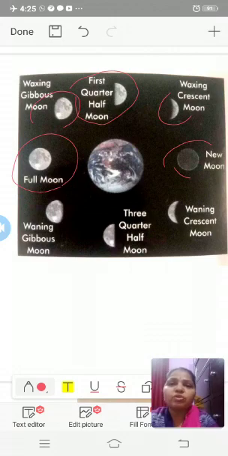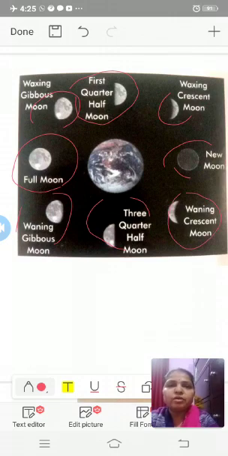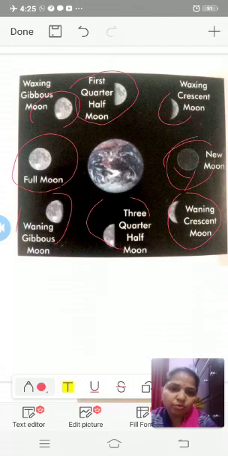As it moves on round the earth, it becomes a half moon. After the full moon, it becomes a waning gibbous moon, and after that a half moon, and then a bow again. It is called the crescent moon. Finally, its dark side, the no moon, is once more turned towards us, and again it becomes the new moon. Okay, these are the phases of the moon.